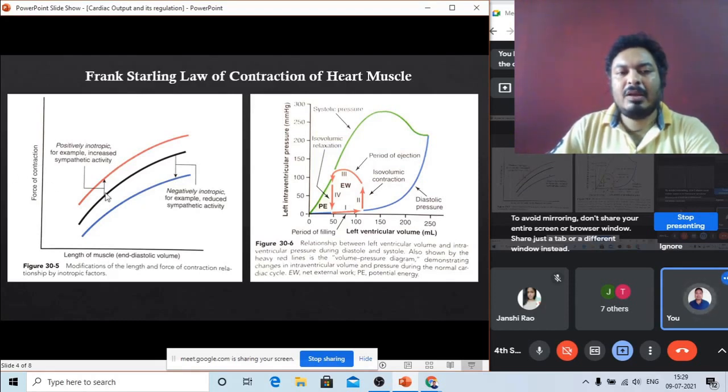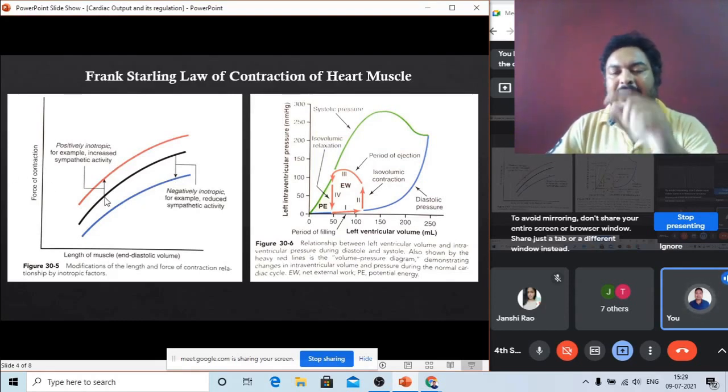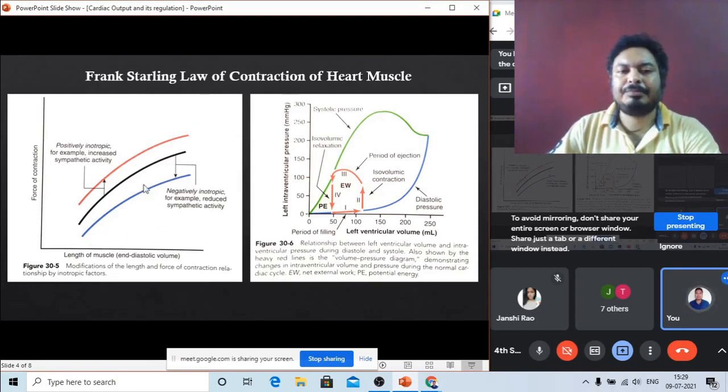And what is the red line? The red line shows that when sympathetic nerve stimulation is present, our heart rate also increases. This is the increase from the normal period. So this is called sympathetic stimulation, and this is where there is no sympathetic stimulation. So this is one diagram, and here is another diagram.